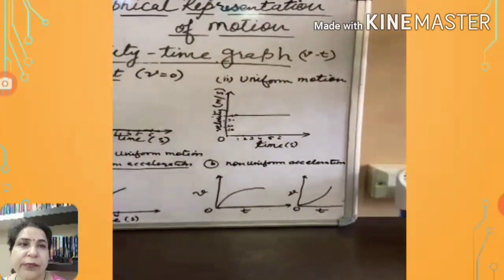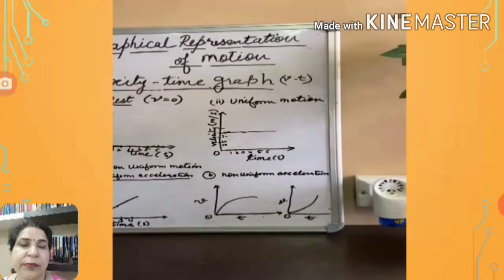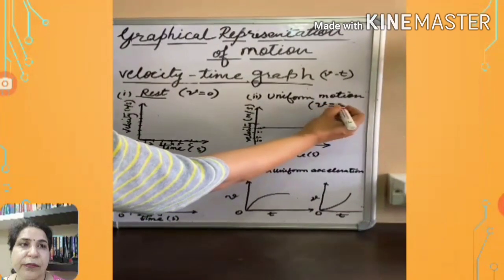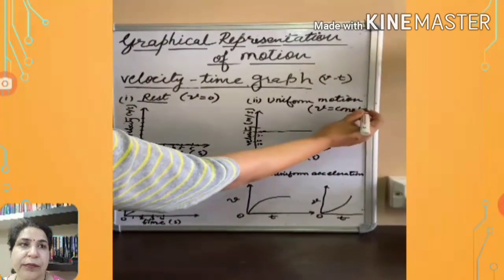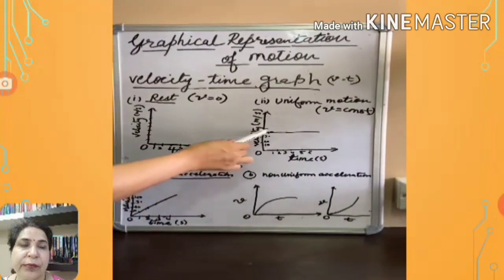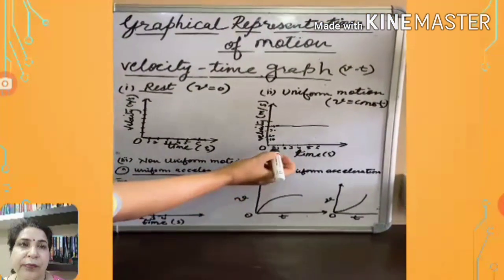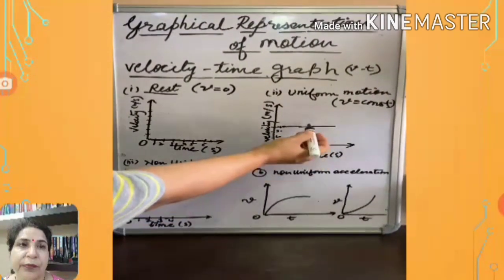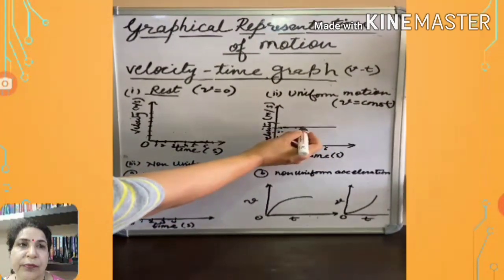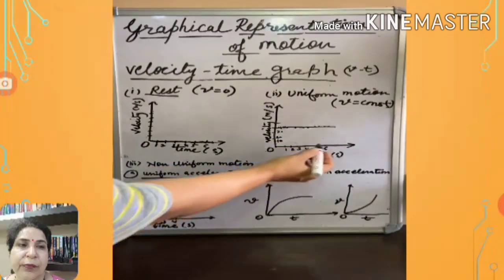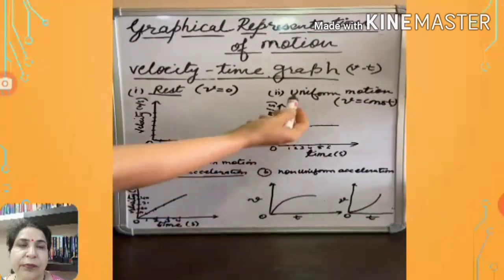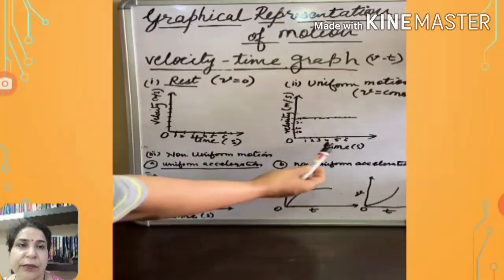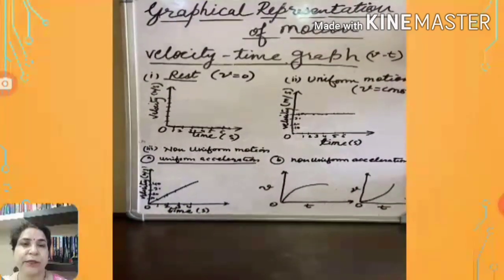Now for uniform motion, we know that a body is in uniform motion when the speed or the velocity is constant. So suppose the velocity is 40 meters per second. Whatever time we consider, the velocity is 40 meters per second only. So the graph is a straight line parallel to the time axis. So for uniform motion, the velocity time graph is a straight line parallel to the time axis.